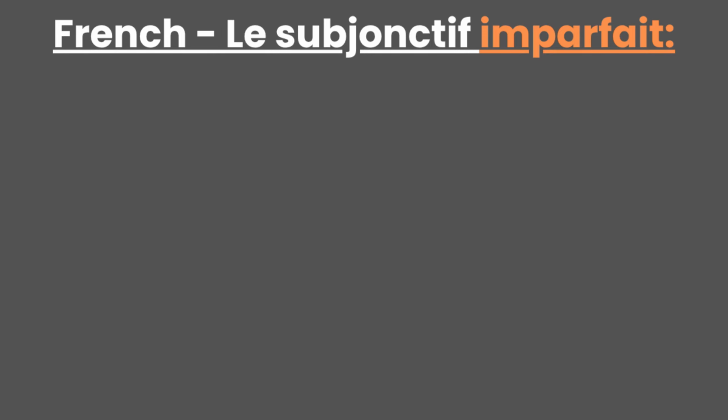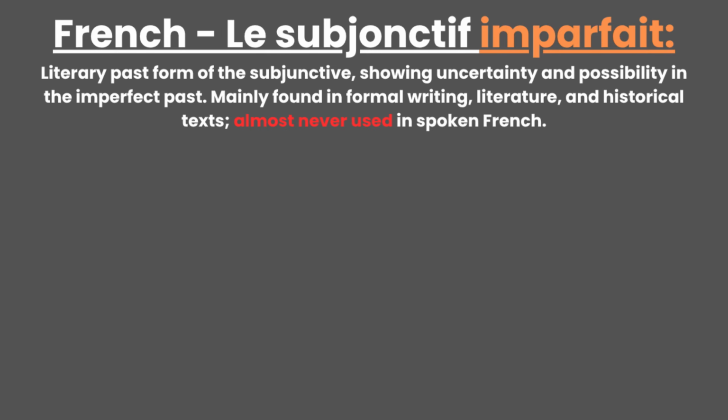The imperfect subjunctive in French is the literary past form of the subjunctive mood. It shows the same uncertainty and possibility as the other subjunctives, but it refers to the past and is mainly found in formal writing, literature, and historical texts. In spoken French, people almost never use it. Instead, they use the present or past subjunctive, but in written French, like novels, essays, or plays, it's very common.